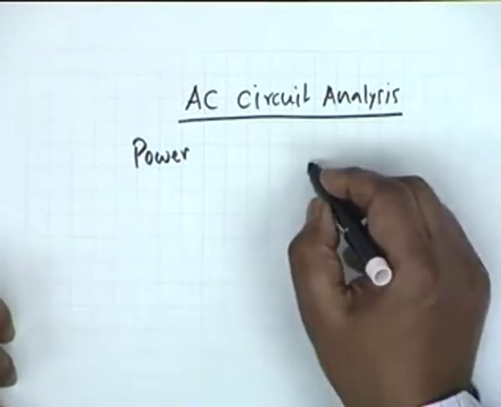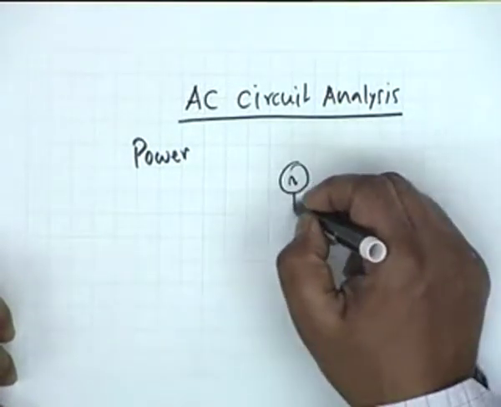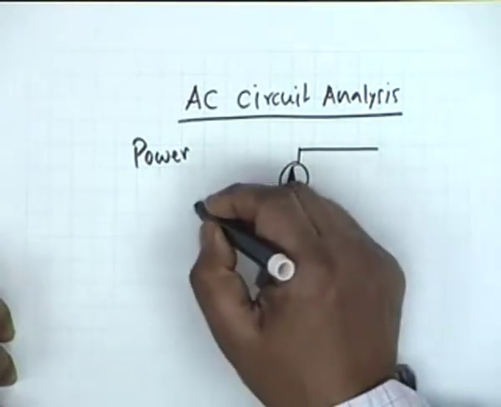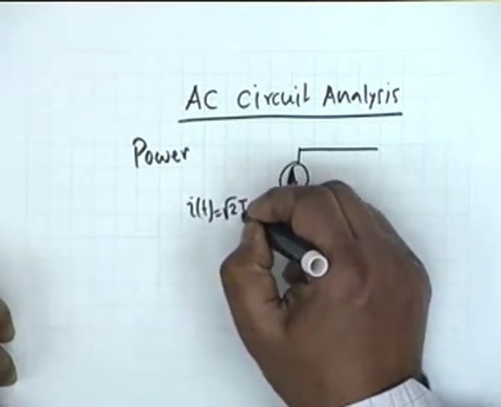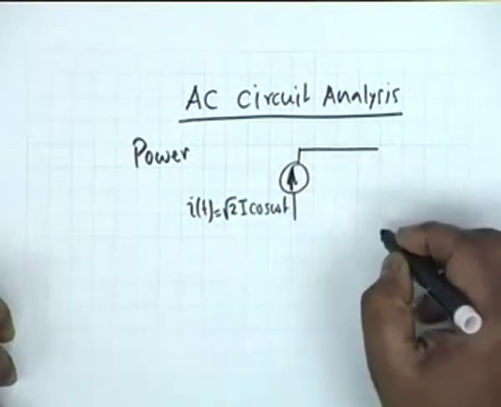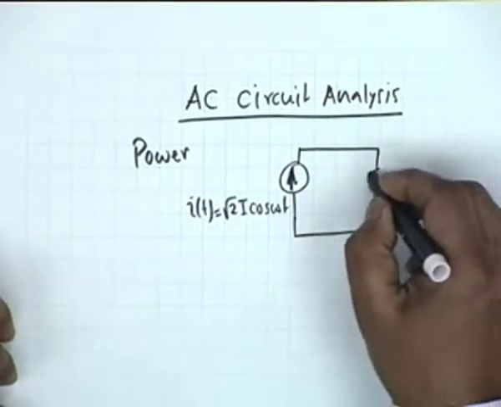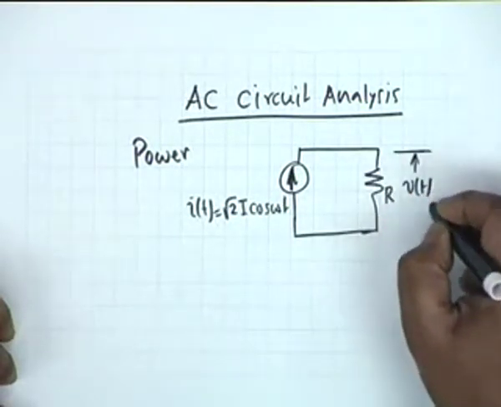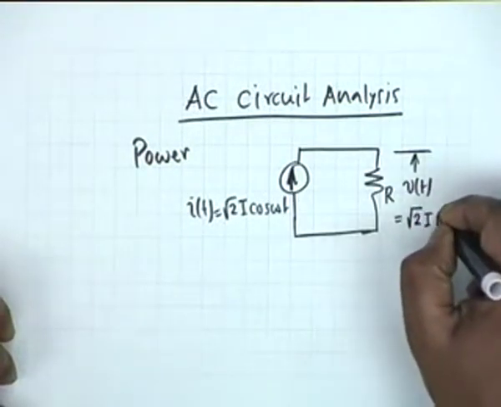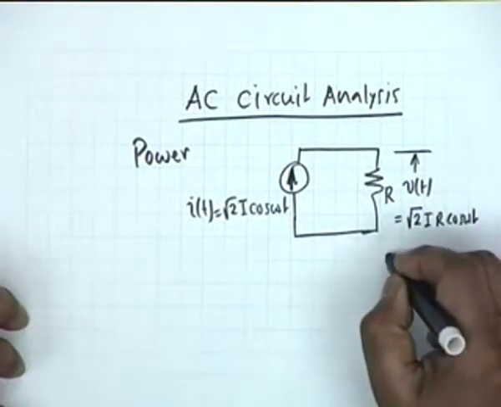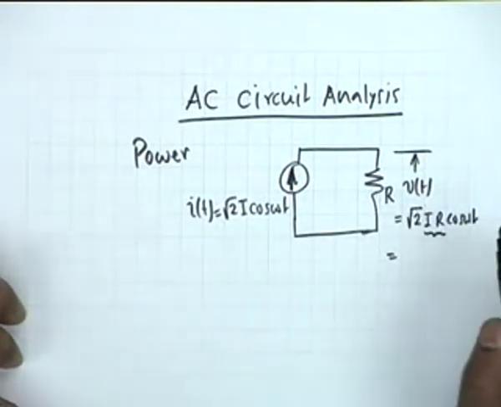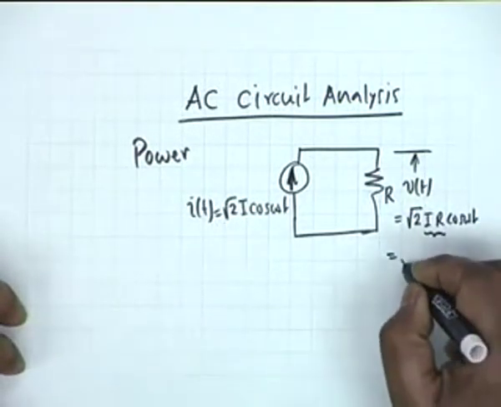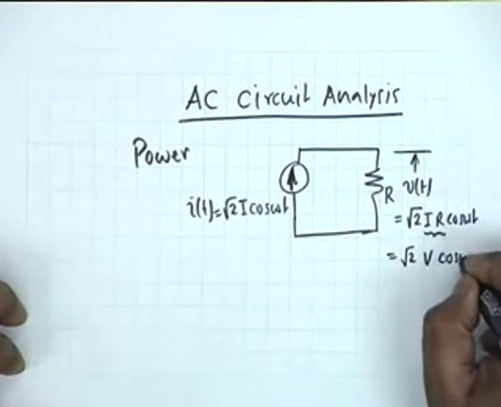As you know, if we have an AC, let's take a current generator, I of t is equal to root 2 I cosine omega t, and let this current pass through a resistance R. Then the voltage across the resistance v of t shall be simply equal to root 2 IR cosine omega t, and if we call IR, where capital I is the root mean squared value or the effective value, as V, then it is root 2 V cosine omega t.